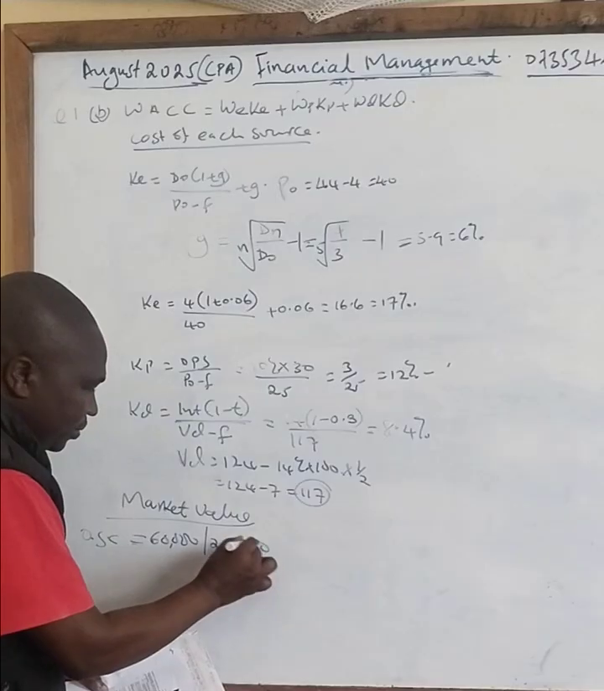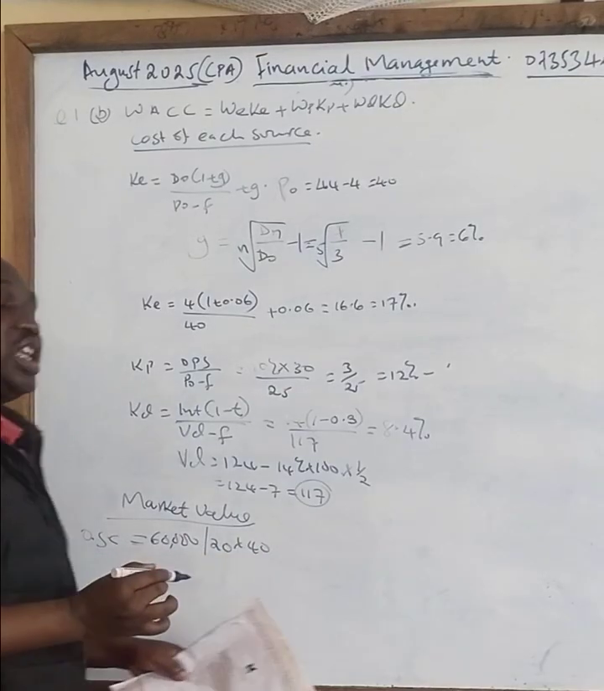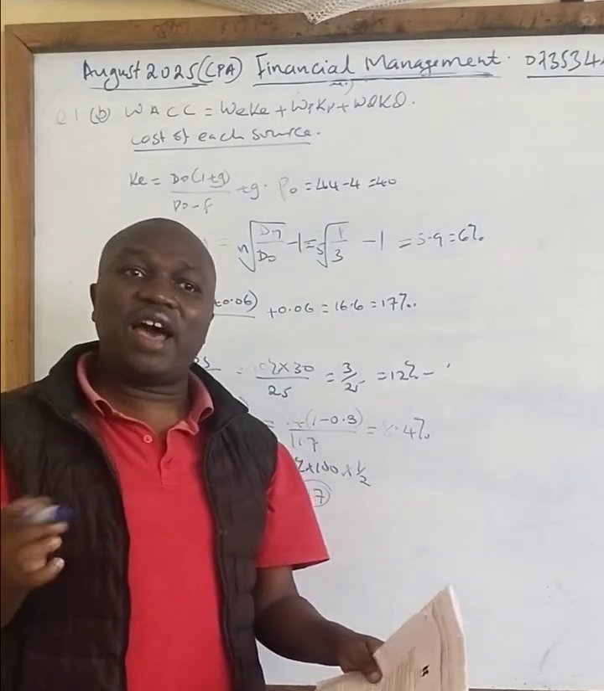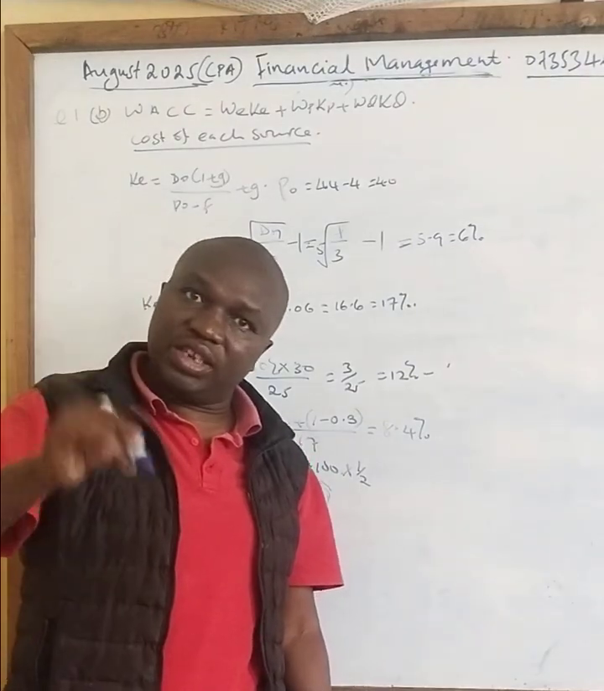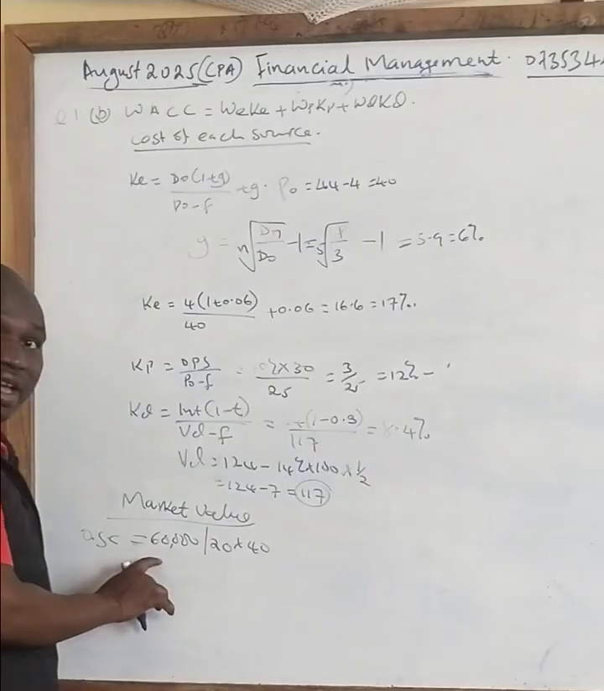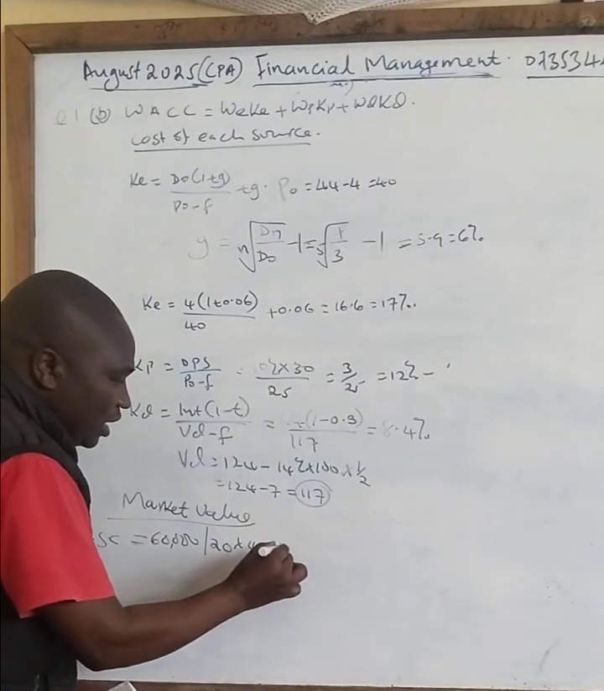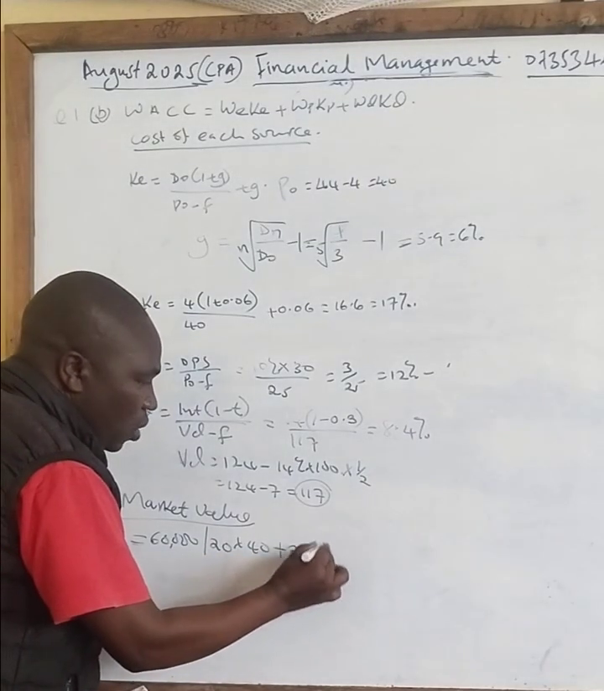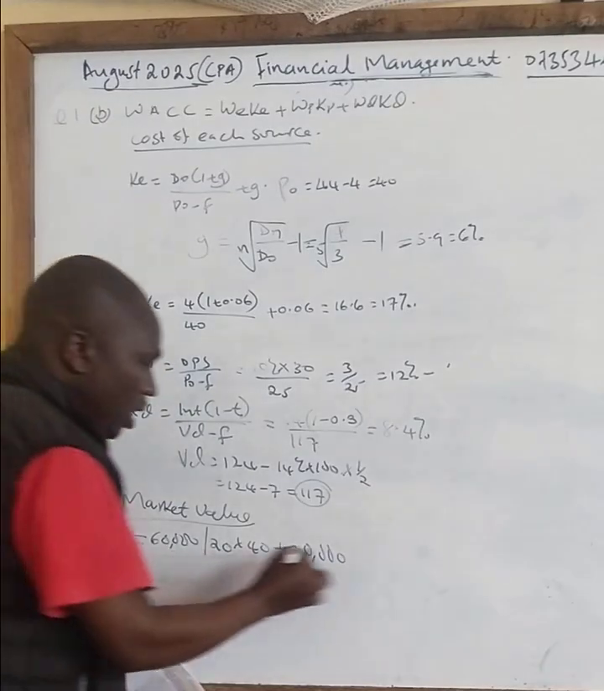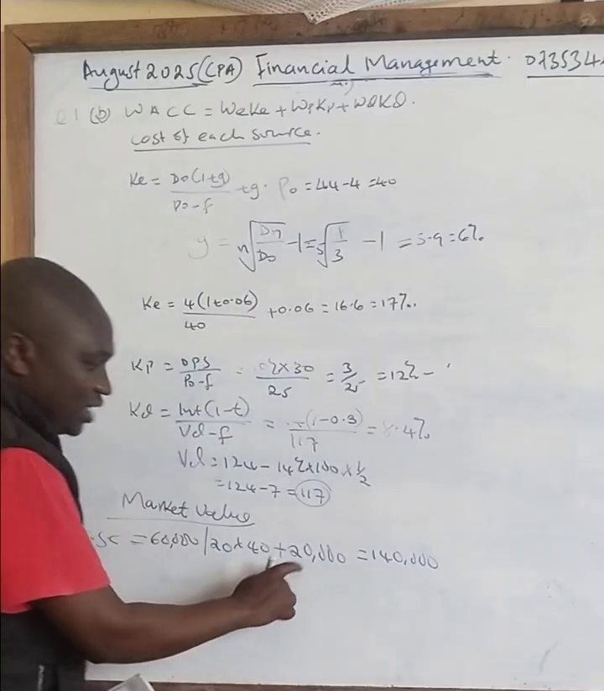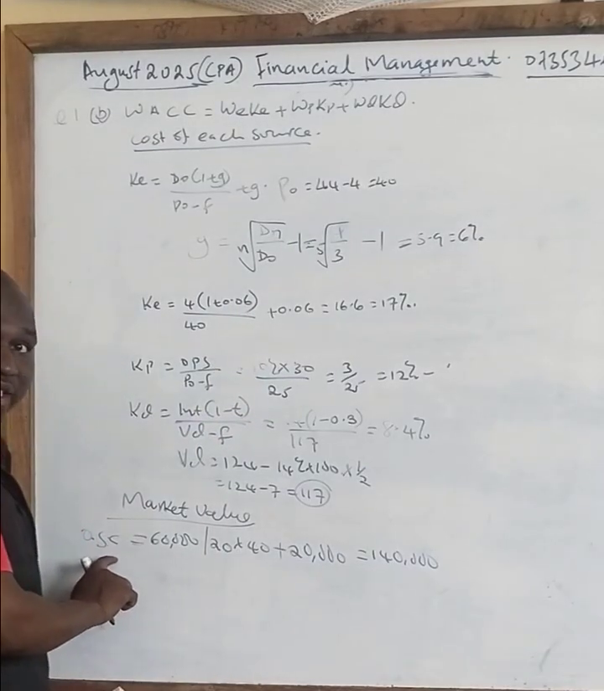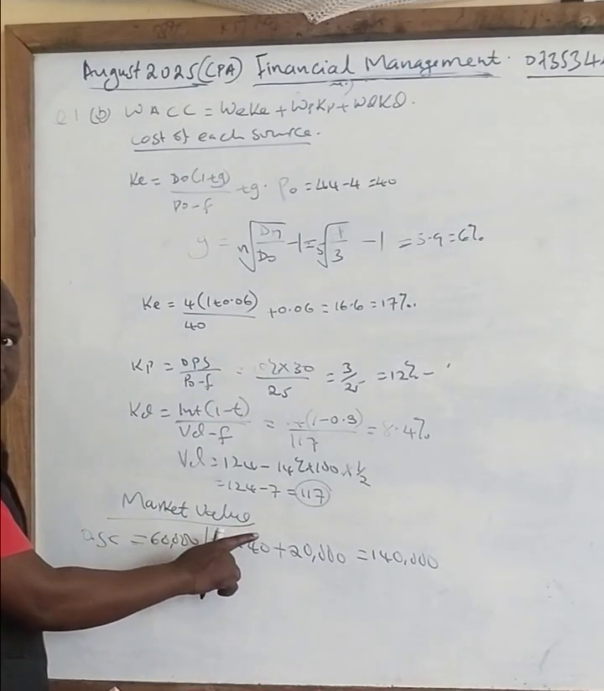Market price is 40. Now, reserves or retained earnings are a part of the ordinary shares, right? They are a part of the ordinary shares, so you cannot separate that from here. So we need to add the retained earnings of 20,000 or reserves of 20,000. So when you work out this one, your answer is 140,000. Reserves are always added to the ordinary shares when you are calculating the market price.